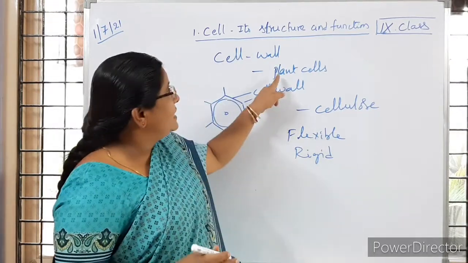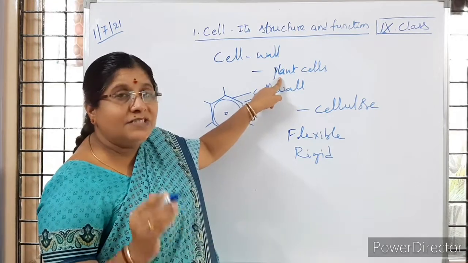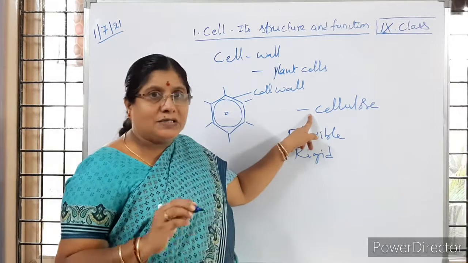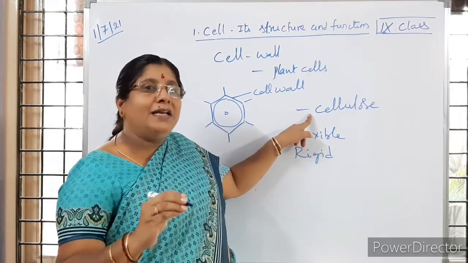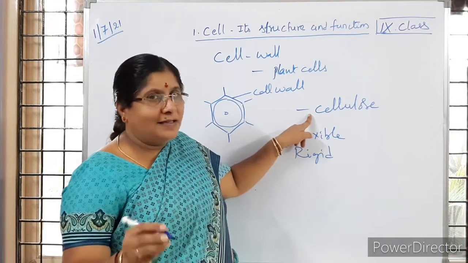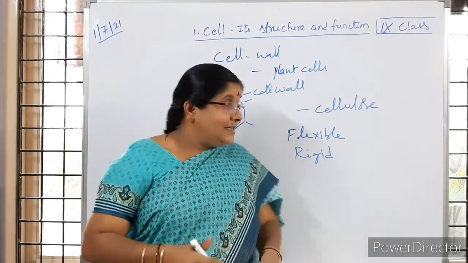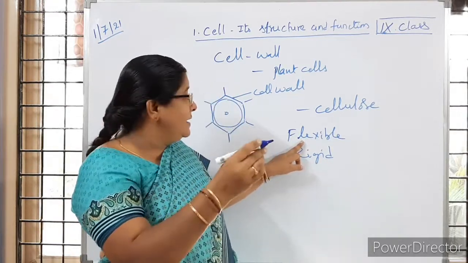So the cell wall is the cell organelle which is present exclusively in plant cells, and it is made up of cellulose, which is a type of carbohydrate and which is highly insoluble. Is it clear to you? That makes the plant withstand erect, and if it is present in tender parts, it is flexible.